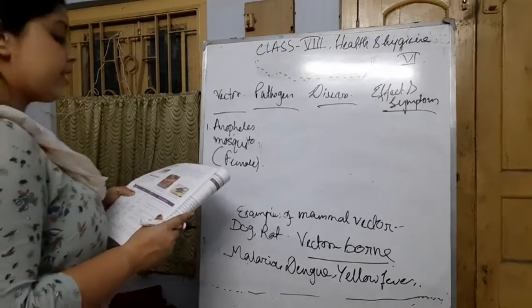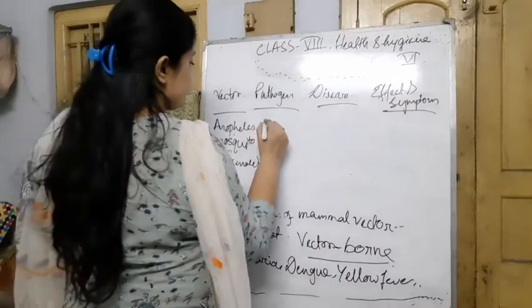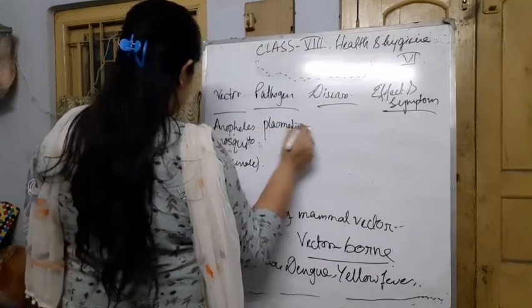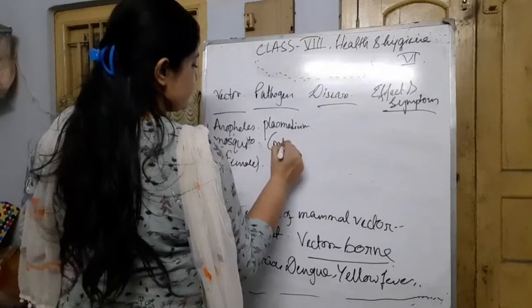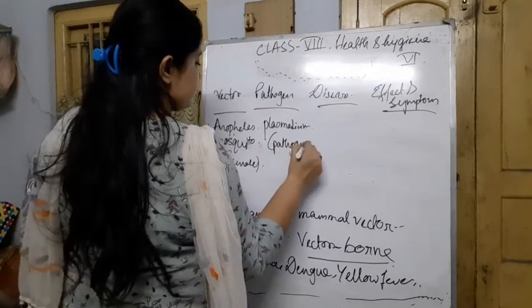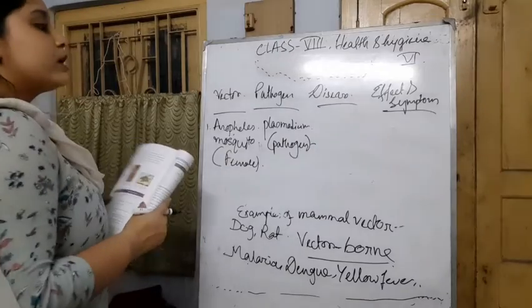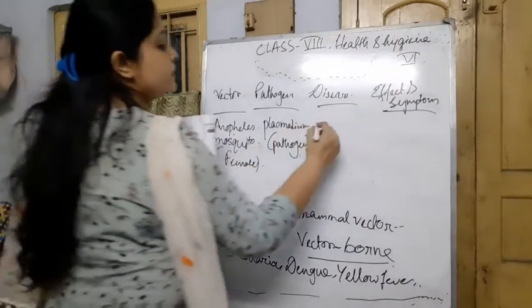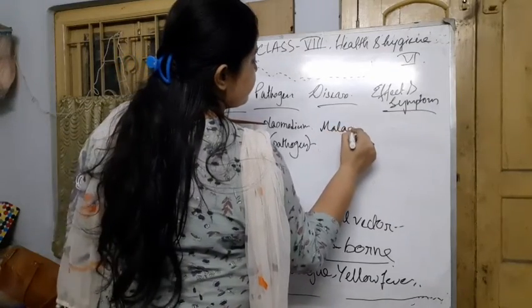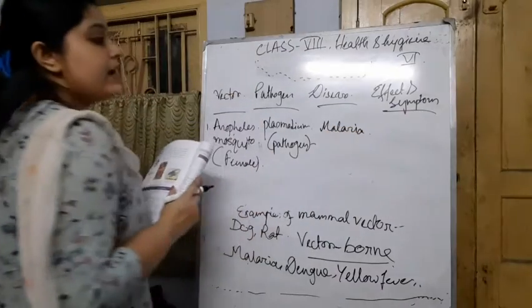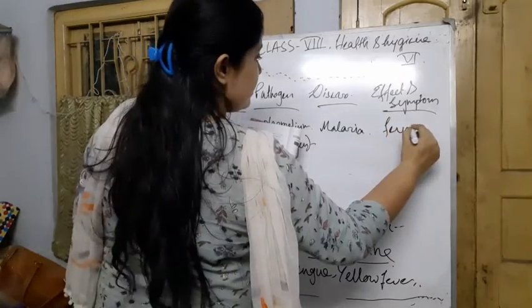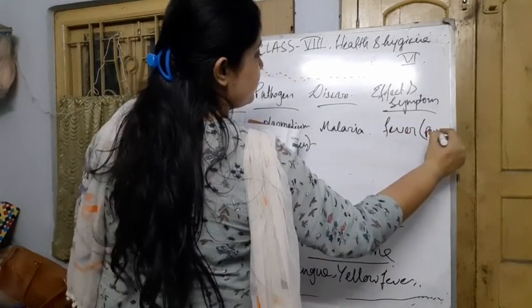What is the name of the pathogen? It is Plasmodium. And what disease is caused by it? The disease is malaria. The effect is periodic fever.